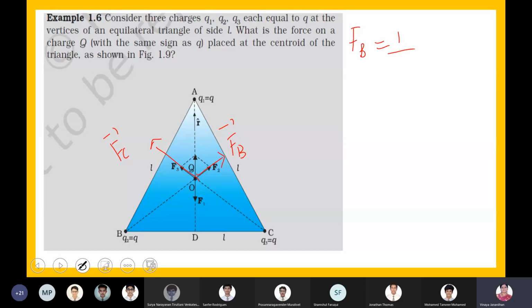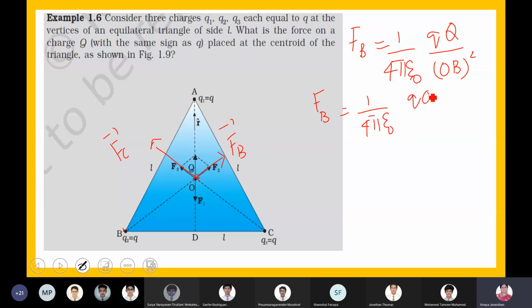It is 1 by 4 pi epsilon naught, acting between two charges, one placed at point B and the other one placed at the centroid, so Q into Q divided by OB square.